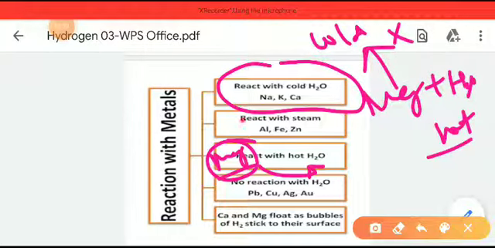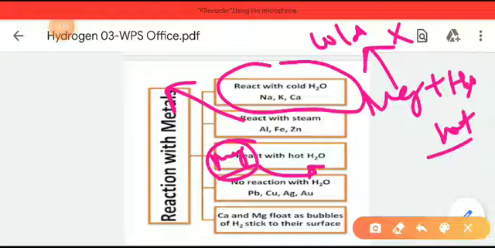But aluminium, Zn and Fe do not react with cold water or hot water, they only react with steam. So sodium, potassium and calcium can react with cold water, hot water and steam, but magnesium can only react with hot water and steam, and aluminium, iron and zinc only react with steam.